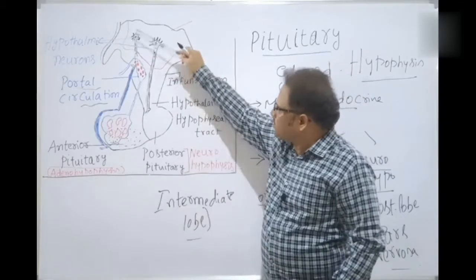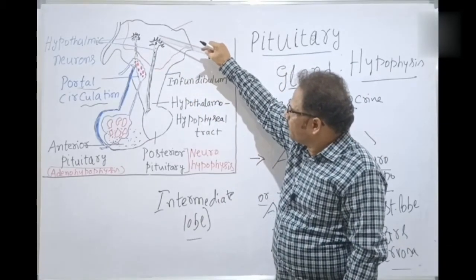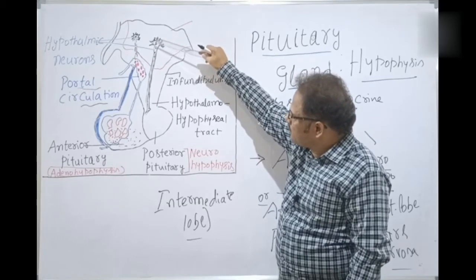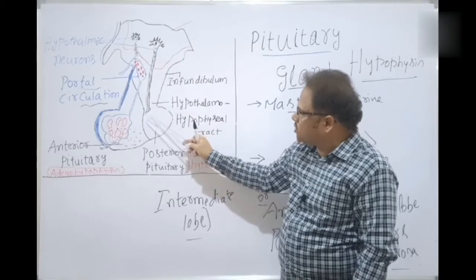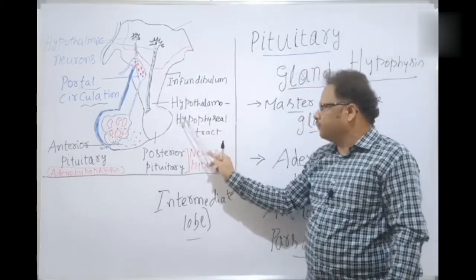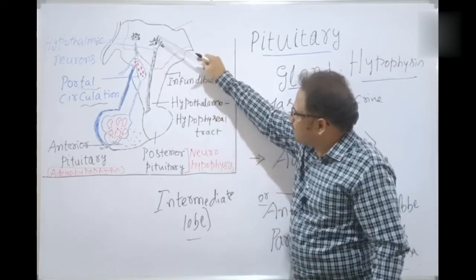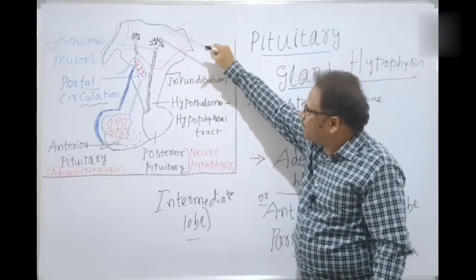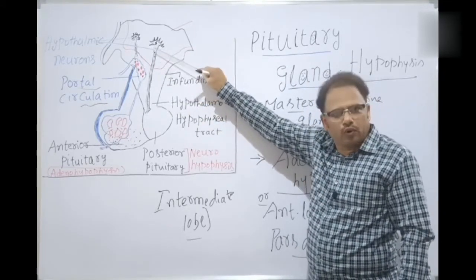The hypothalamic neurons are arising from here, the hypothalamus, and extending directly up to the posterior lobe through a tract. What is the tract here? It is the hypothalamo-hypophyseal tract. I told you about the tract in the previous discussion, isn't it? In this way, the hypothalamus directly controls the posterior lobe through this hypothalamo-hypophyseal tract.